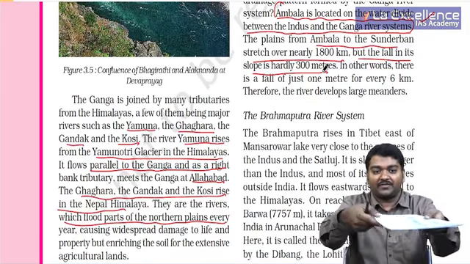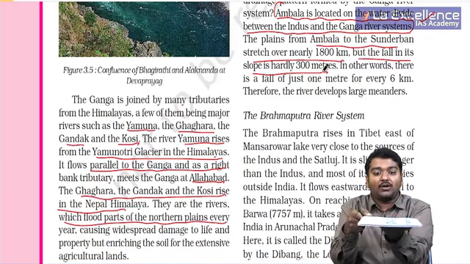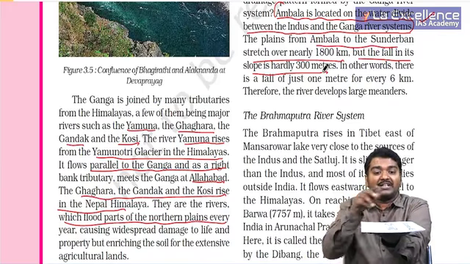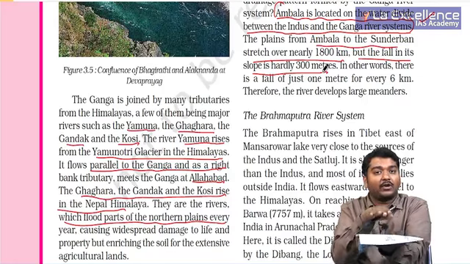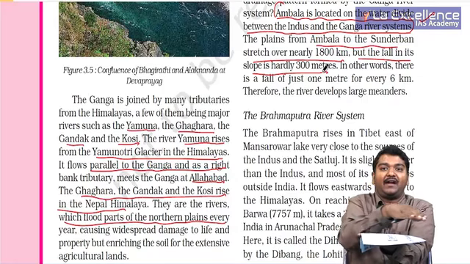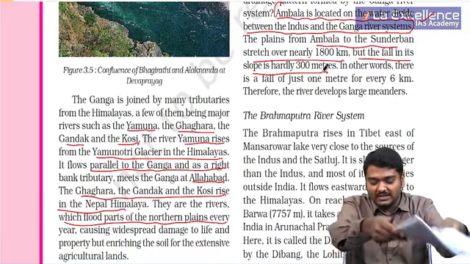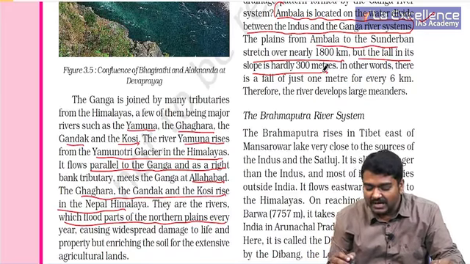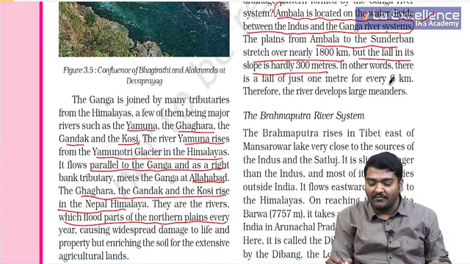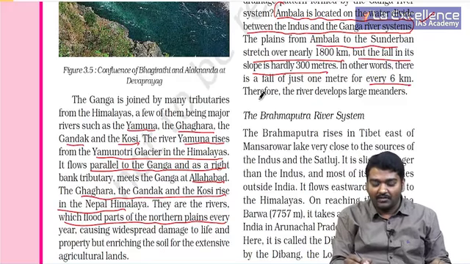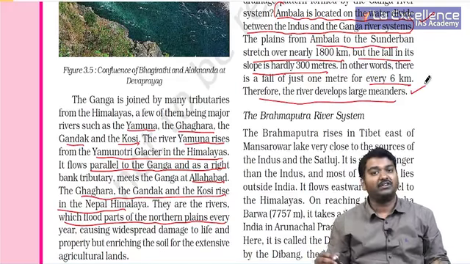The meaning of this is, the slope is hardly present at all. It is a flat surface. On a flat surface, whenever a river flows, what happens? You see meandering of rivers. So this is what they are trying to say. As there is only 1 meter drop for every 6 kilometers, the river meanders in this region.